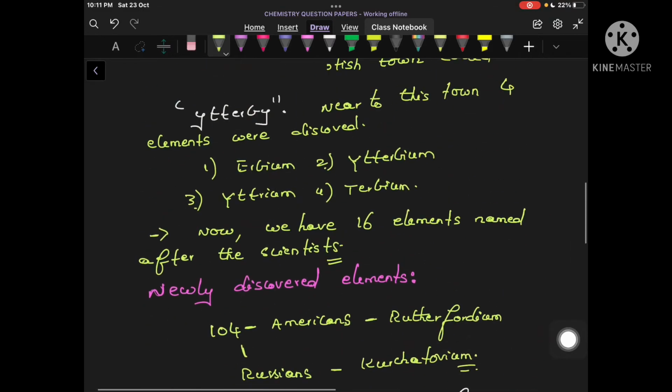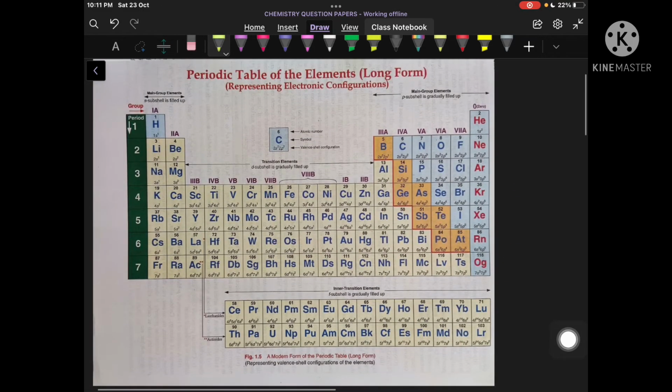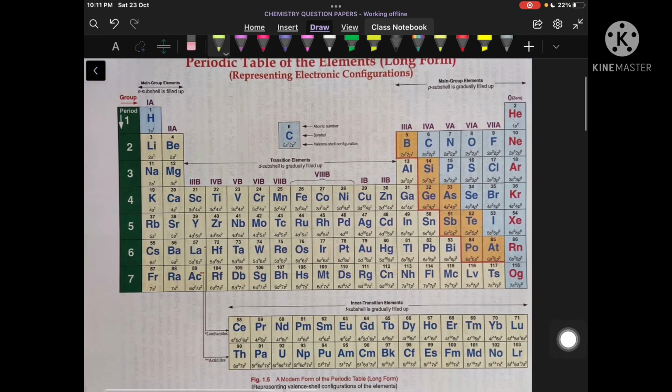Now let us look into the diagram here. If you can see here, all these elements, similarly these elements, this one and this one, all of them belong to representative elements. So what is the general outermost electronic configuration of lithium?